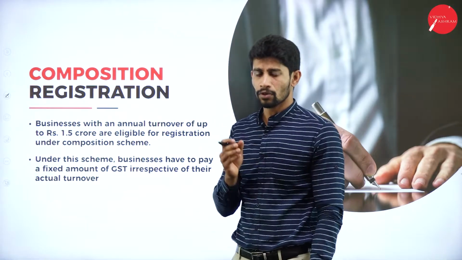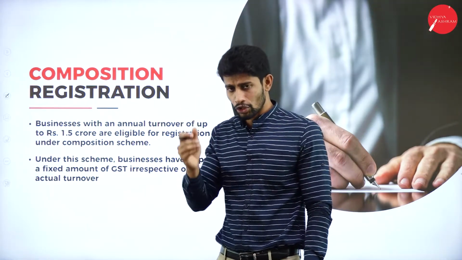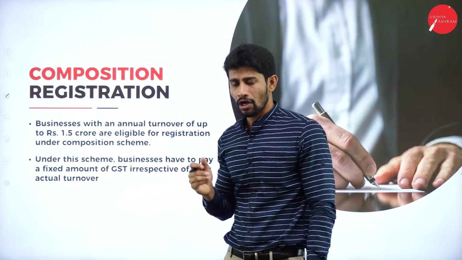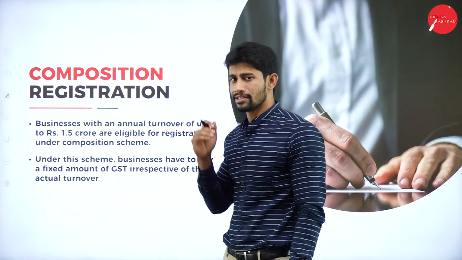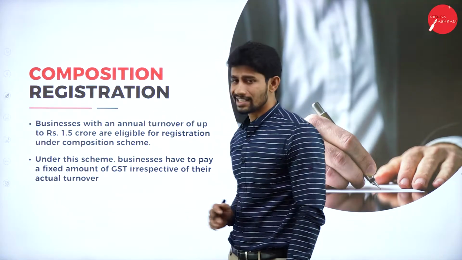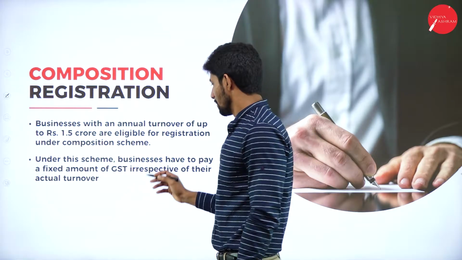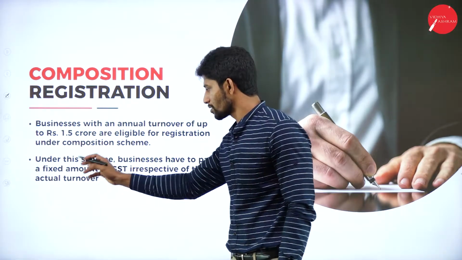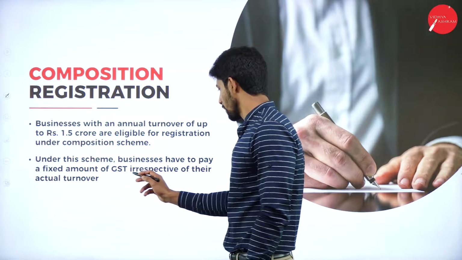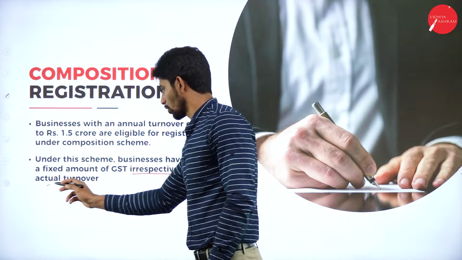Yes, the people who have turnover less than 1.5 crore are all eligible to register under composition scheme. Under the scheme, businesses have to pay a fixed amount of GST irrespective of their actual turnover.